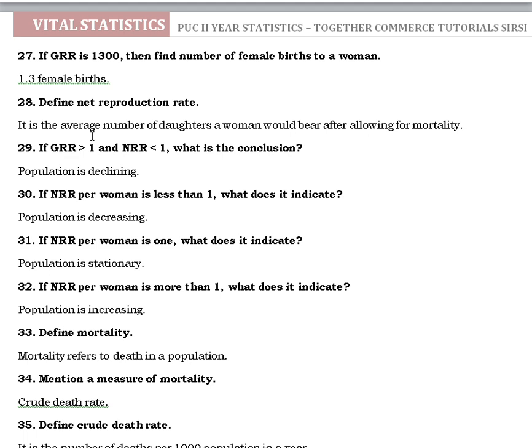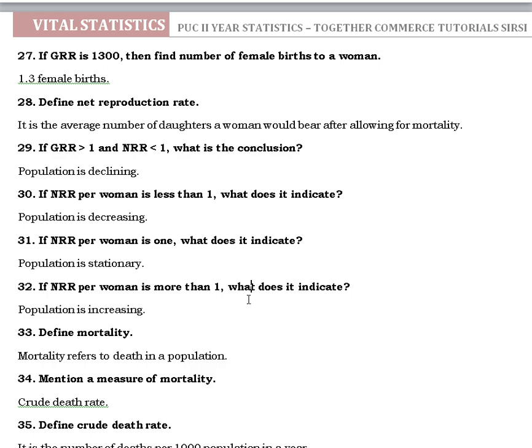If GRR is greater than 1 and NRR is less than 1, what is the conclusion? Population is declining. If NRR per woman is less than 1, what does it indicate? Population is decreasing. If NRR per woman is 1, what does it indicate? Population is stationary. If NRR per woman is more than 1, what does it indicate? Population is increasing.